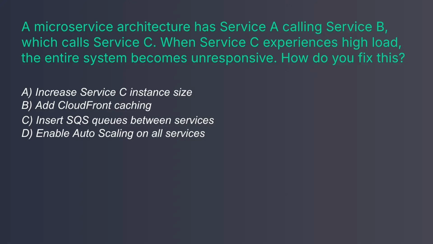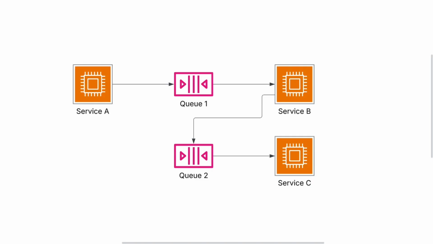C. Queues break the synchronous dependency chain. Service A puts messages in Q1, service B processes from Q1 and puts results in Q2. Service C processes from Q2 at its own pace. If C slows down, messages queue up instead of timing out. Pro tip: if the question mentions resilience, fault tolerance, or graceful degradation, think loose coupling.